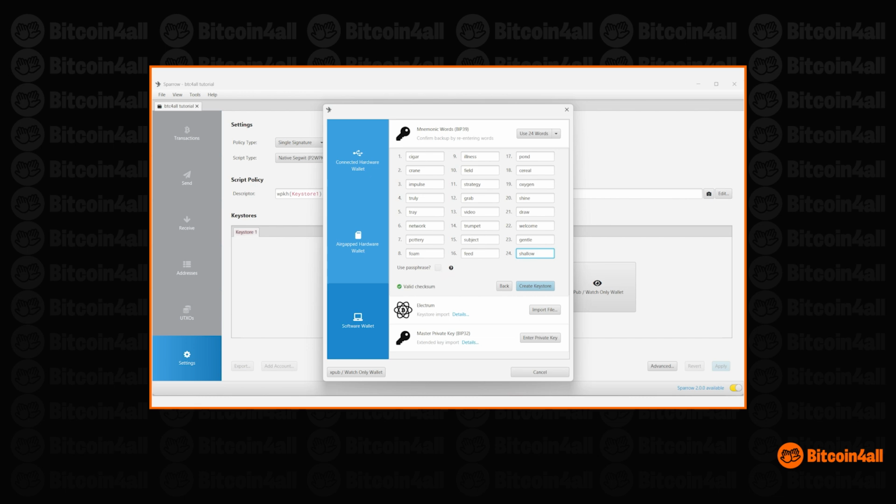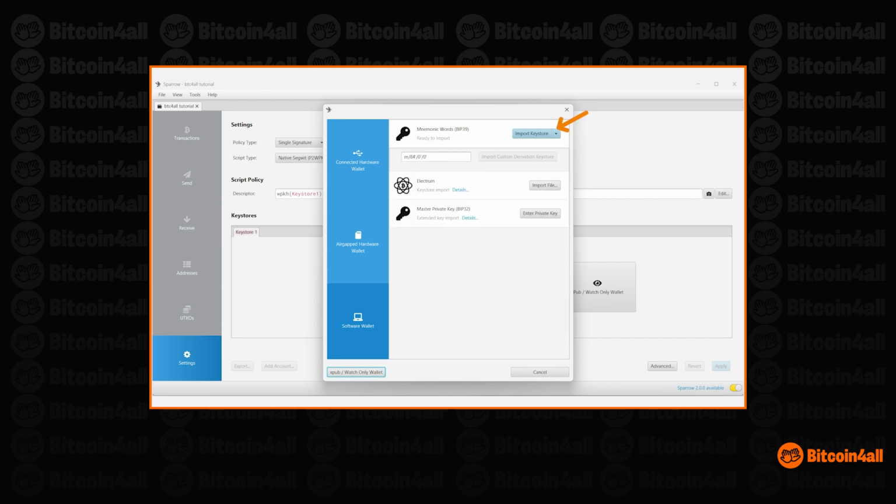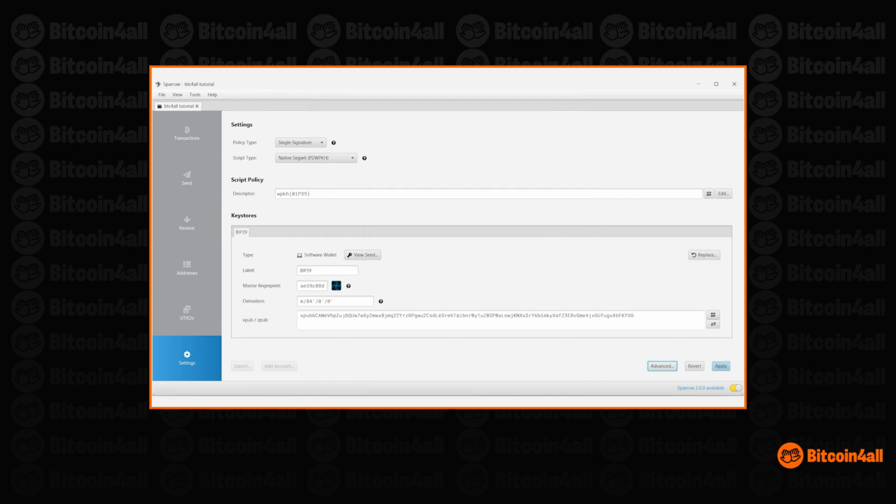The next step is to click on Create Key Store on the blue box. Then, click on Import Key Store. That's it, the seed and all the keys generated have been imported. Now let's click on Apply in the bottom right-hand corner of the screen.